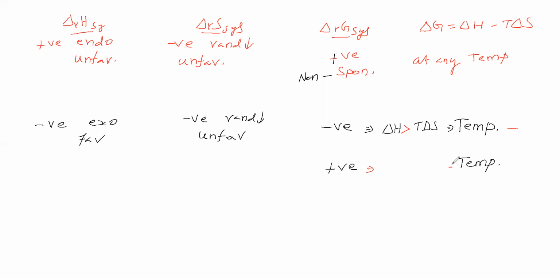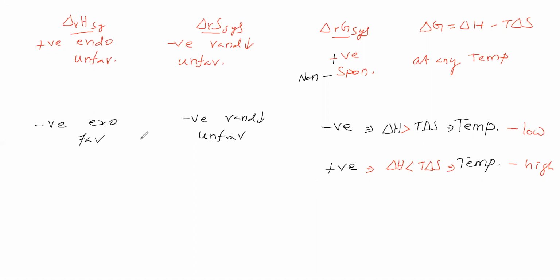Then we'll see here. In this case, delta H is not dominant. So it is possible at which temperature, you see. This is possible when the temperature is low. This is possible when the temperature is high. Therefore, if you take low temperature, the process can be made spontaneous. If you take high temperature, the process can be made non-spontaneous. So one is favorable, another one is unfavorable, which means by changing the temperature, we can make the process spontaneous.